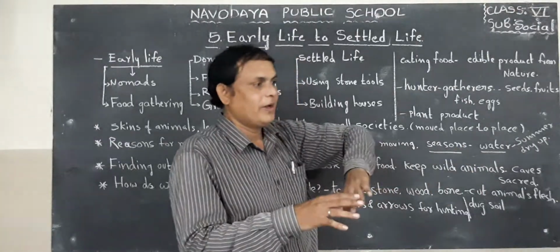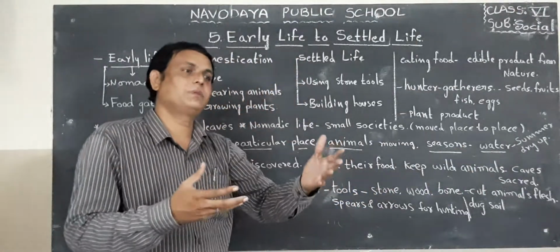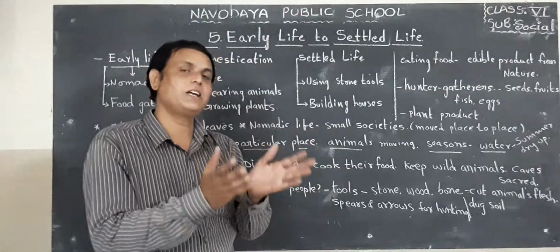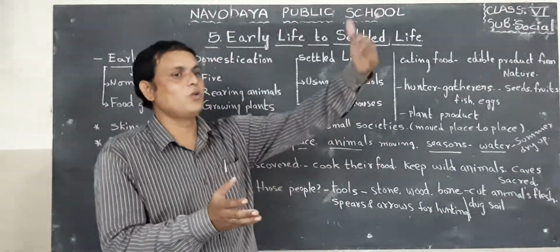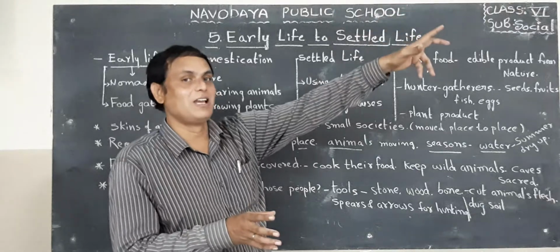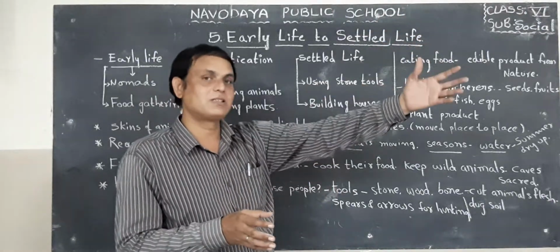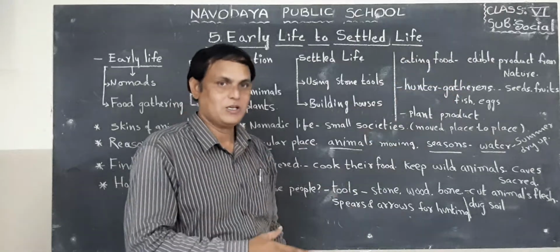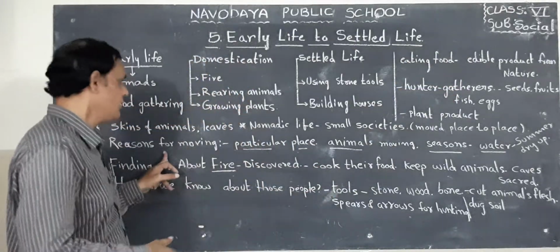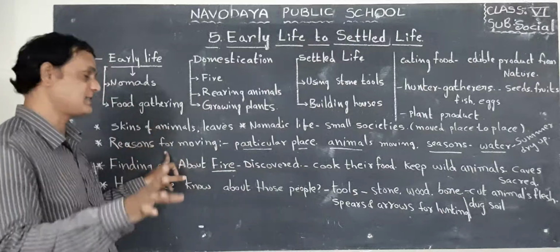After the ponds and lakes dry up, what will they do? They will again move to where the water is available. Not only human beings but also animals move for water. So these are the main reasons for the moving of people, animals, etc.